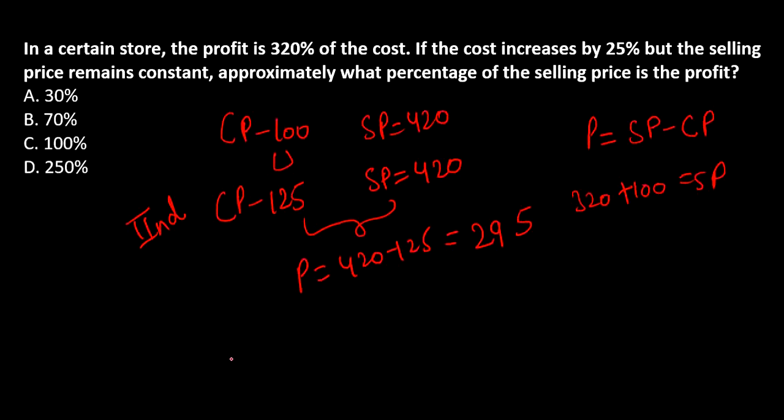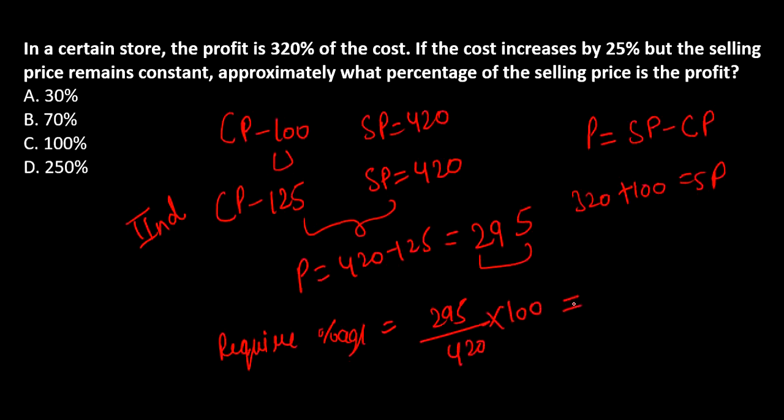So that's why we will take required percentage is equal to 295. They are asking on SP. What is the value of SP? 420 into 100. Now let's solve it out. So इसको solve करोगे आप तो आपका आंसर आ जाएगा इसमें 70%. ठीक है, आप इसको solve कर लेना and you will get the answer 70%. So the correct answer for this question is option B.